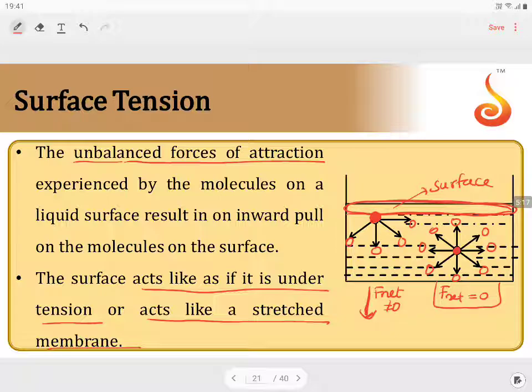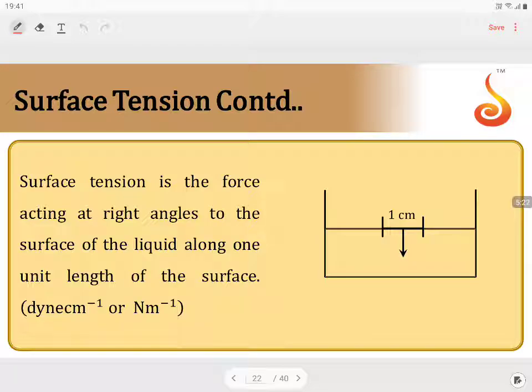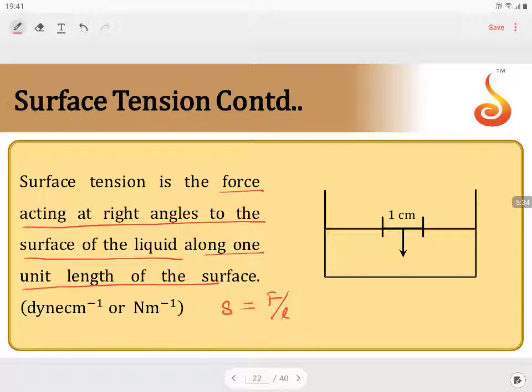That is due to the phenomenon called surface tension, which can be explained as the force acting at right angles to the surface of the liquid along a unit length of the surface. So force per unit length is taken as the surface tension, which is indicated with the units of dyne centimeter inverse, or Newton meter inverse. This is surface tension.